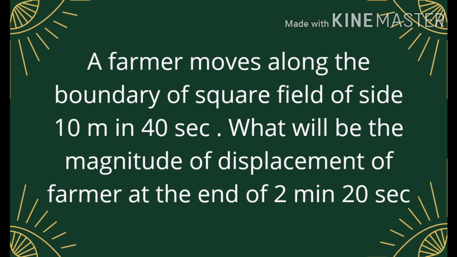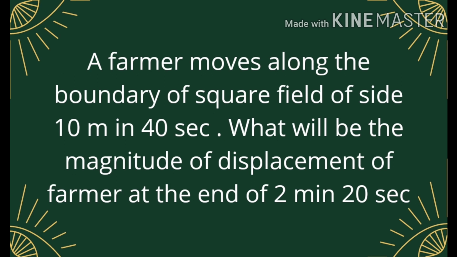So for solving this question, to find the displacement, it is very necessary for us to find the initial position of the farmer and the final position of the farmer. And one more thing given in this question is that the farmer takes 40 seconds to complete one round of the field.